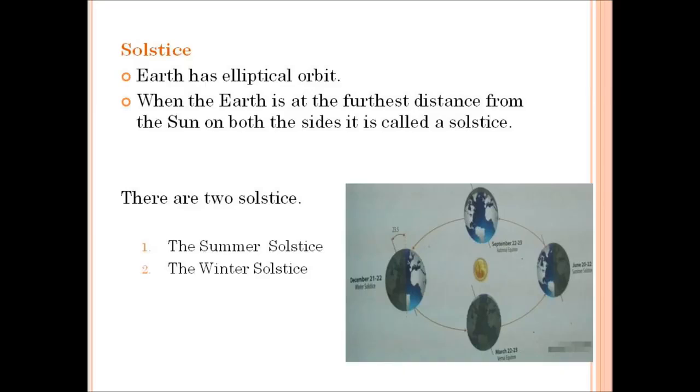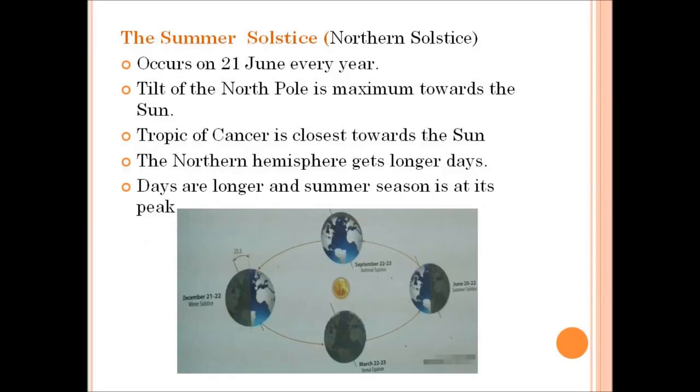Now look at the picture. Here on either side of the sun, that is on the left and right hand side of the sun, the earth is at the farthest distance. So it is said to be the solstice. There are two solstices. They are the summer solstice and the winter solstice.